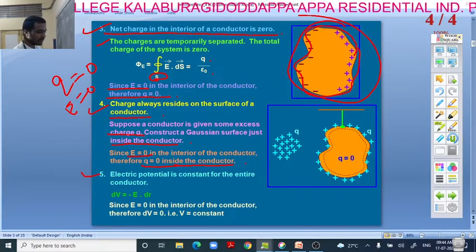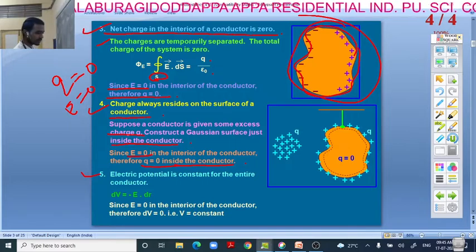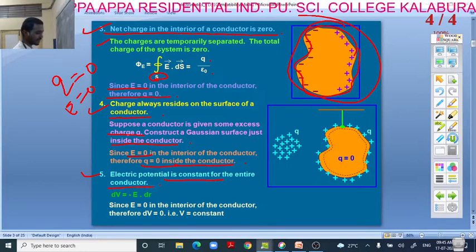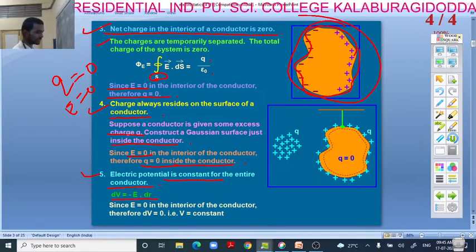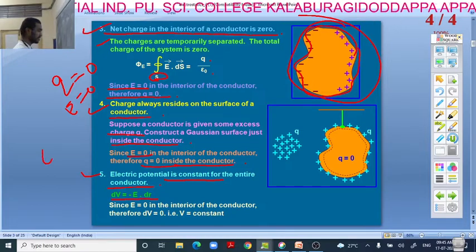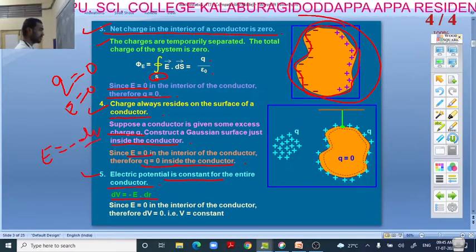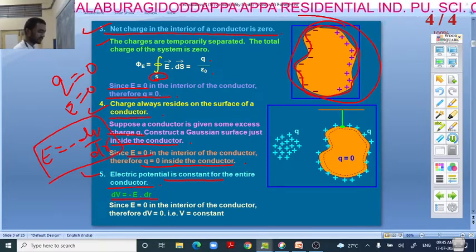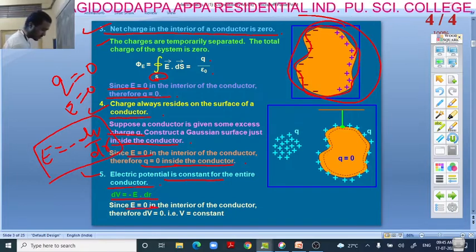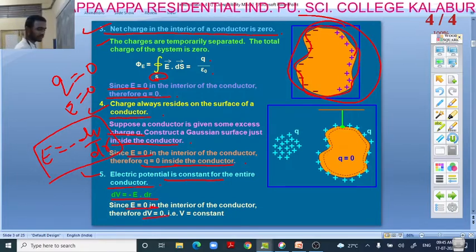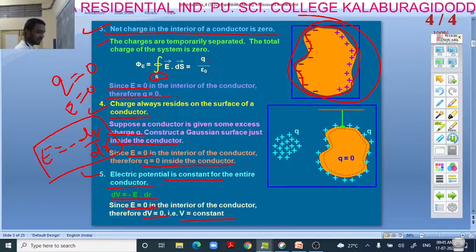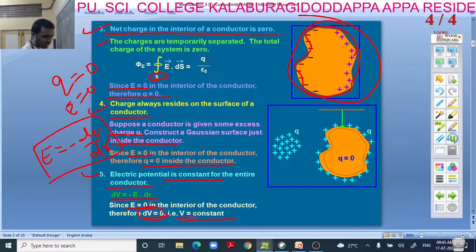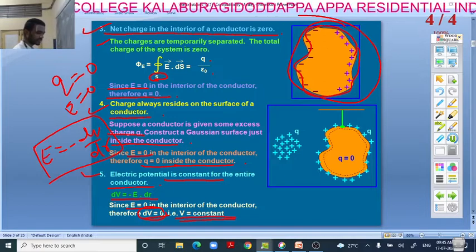Next point: electric potential is constant for the entire conductor. dV is equal to minus E into dr. We know this relation, E is equal to minus dV by dr, the relation between electric field intensity and potential. We have derived this. Since E is equal to 0, dV is equal to 0, then V is equal to constant. If there is no change in the potential, then V is constant over that surface.